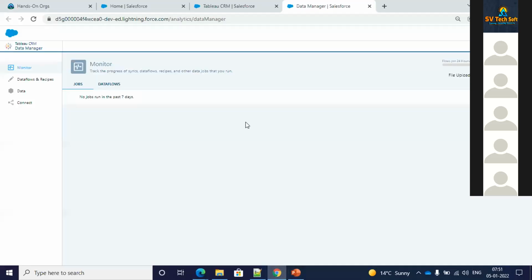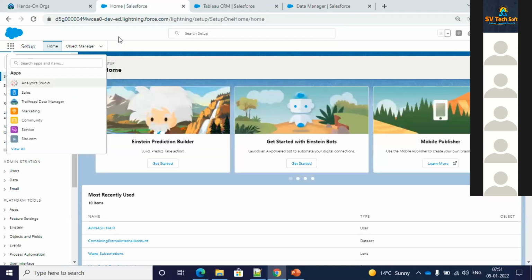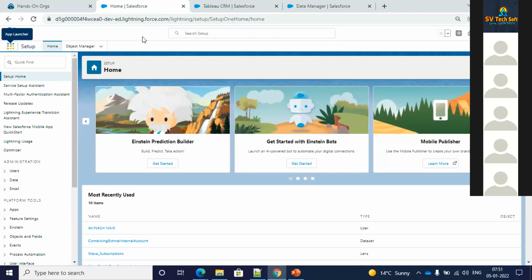Let me directly jump over there. Once you go over there and create your free Tableau CRM org, you will be landing up over here itself.